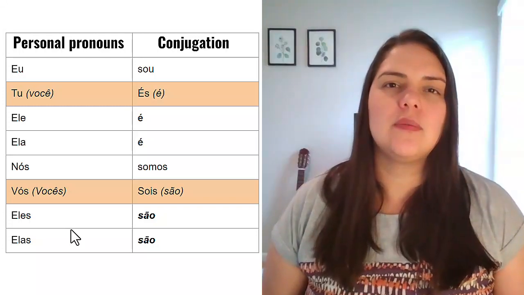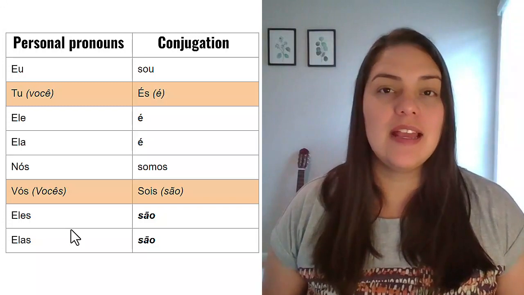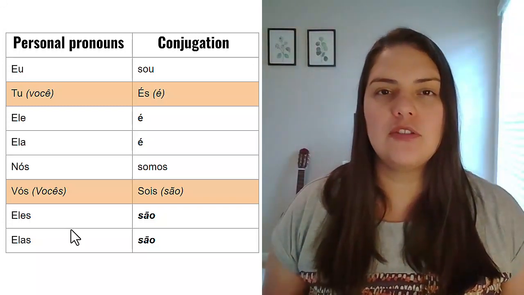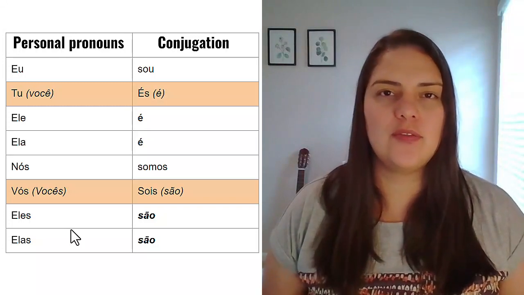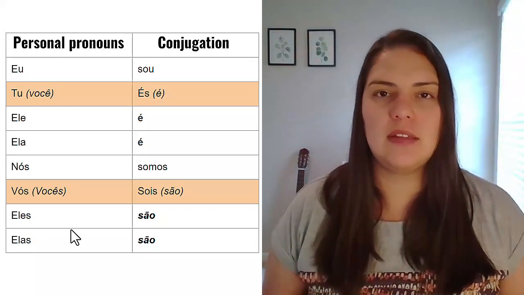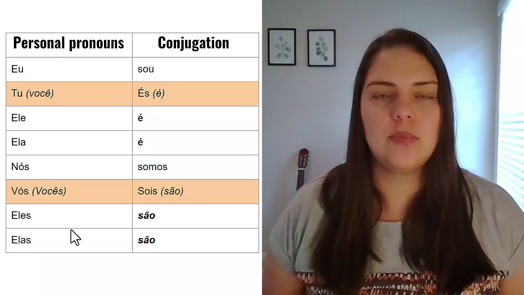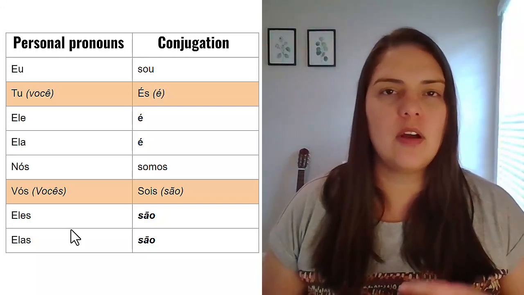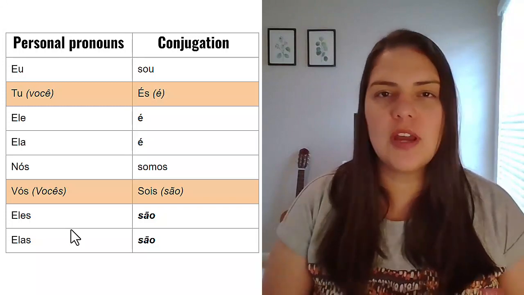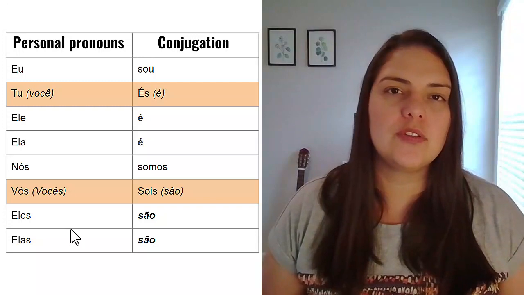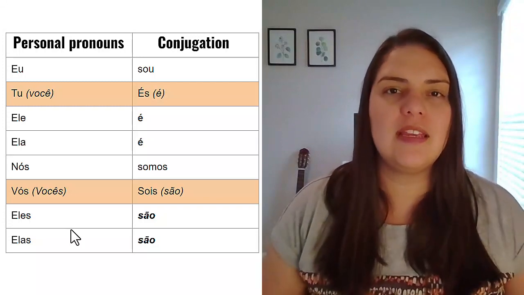Another use for the pronoun they, eles, the masculine version, is when you talk about groups in general. So even if you have, for example, women and men together, you will say eles to talk about the general group. Or if you have a mix of masculine and feminine objects together, you would still use eles to refer to the plural they in general.